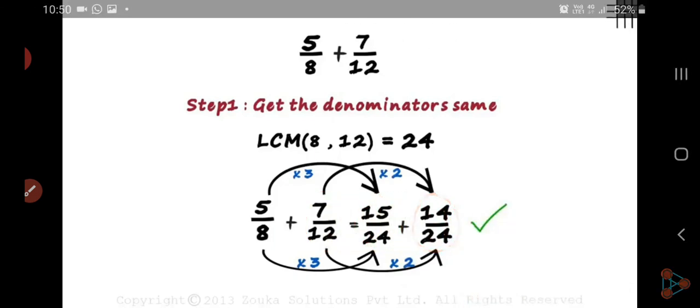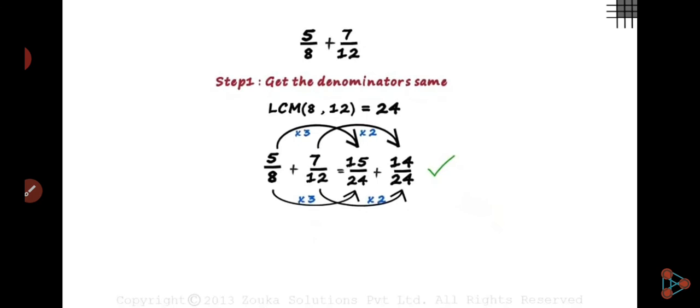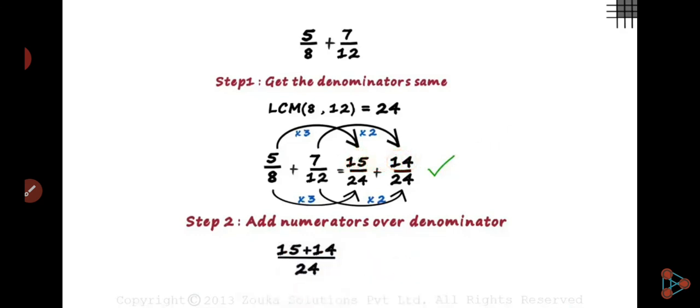Now the second step: add the numerators over the denominator. Write the denominator as it is and add the numerators. So your answer is 29 upon 24, and write it in its standard form.